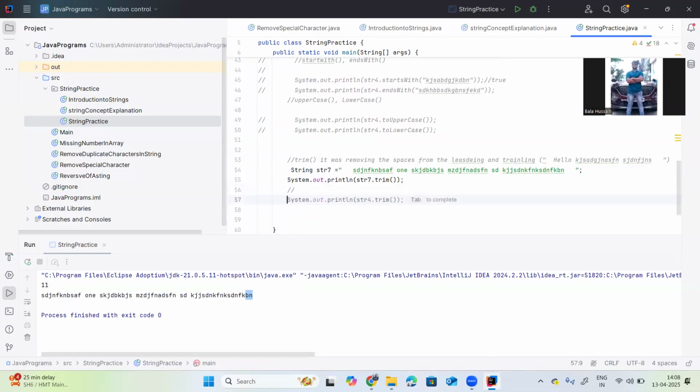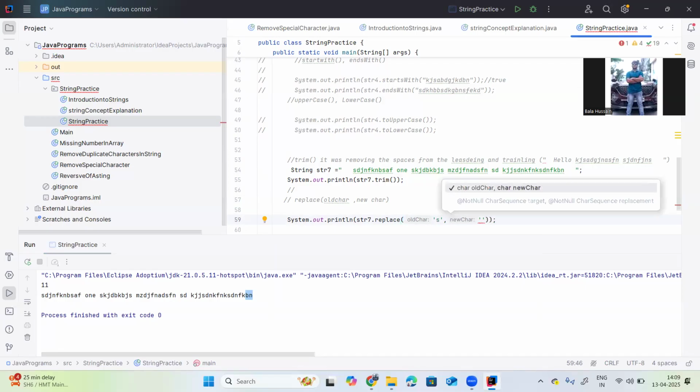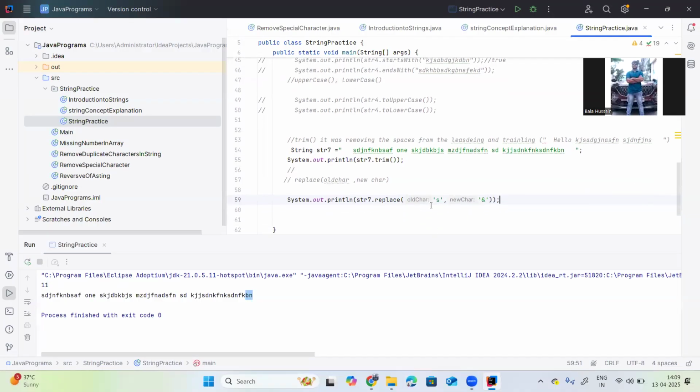Then the replace method, which takes an old character and a new character. So we can replace one character with another character in the given string. For example, System.out.println(str7.replace(...)). I want to replace the character s with a special character. Whenever the s is there, it will replace it with this character. Let me execute it and show you.